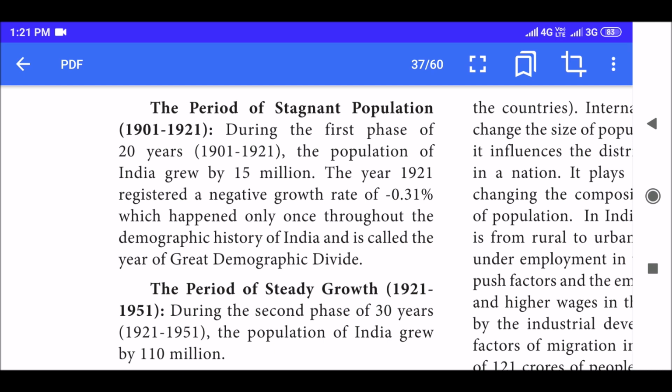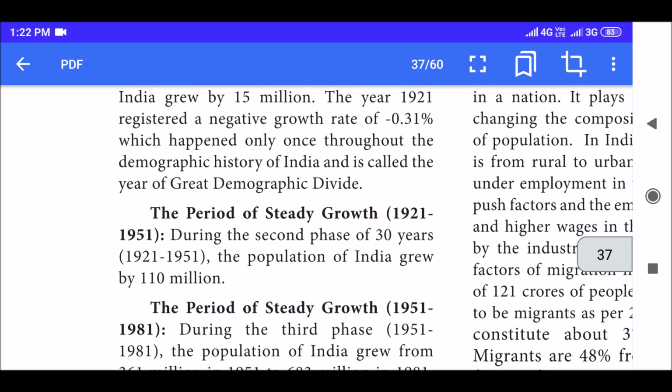So I showed you, right? There was a year, in 1921 there was a negative growth rate. So that year is called the year of great demographic divide. The period of steady growth, 1921 to 1951. During the second phase of 30 years, from 1921 to 1951, the population of India grew by 110 million.